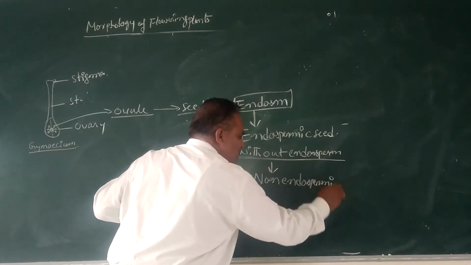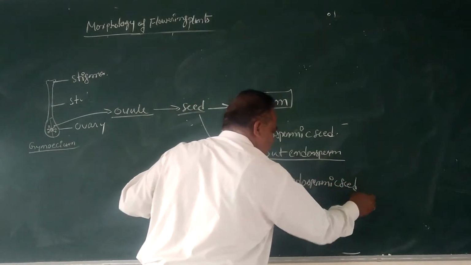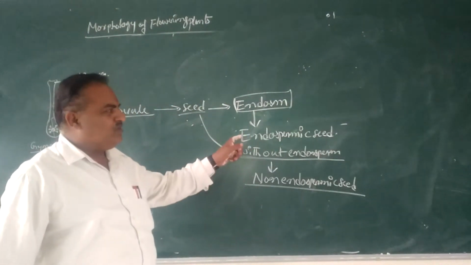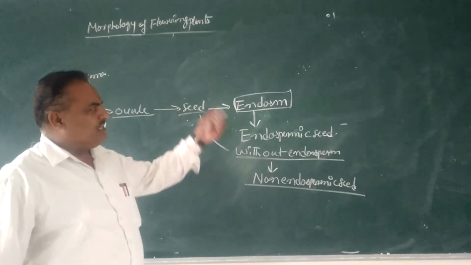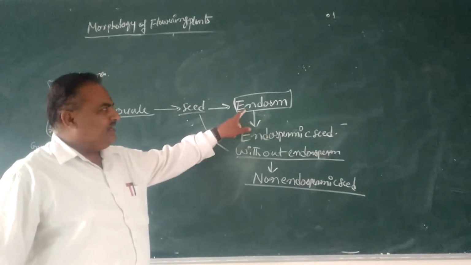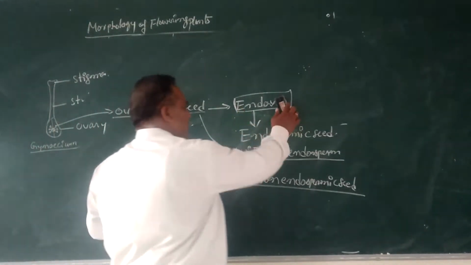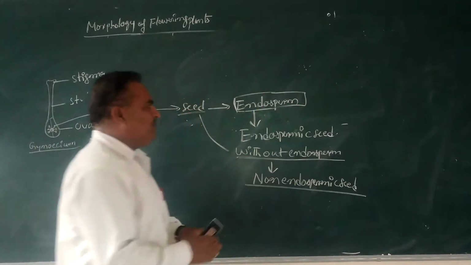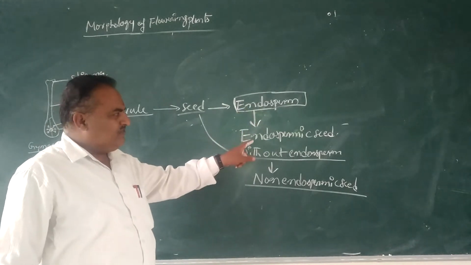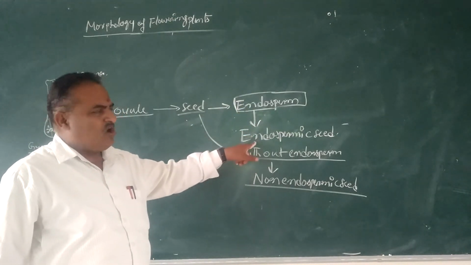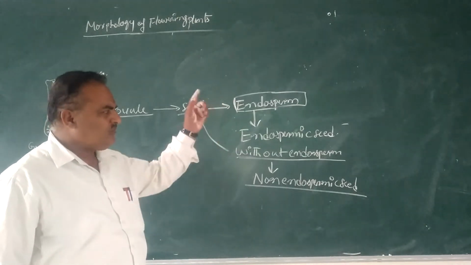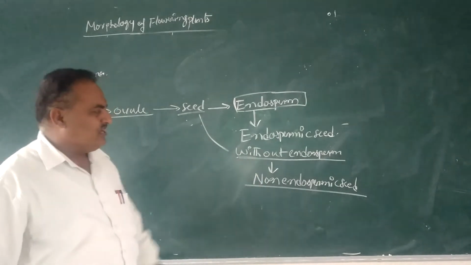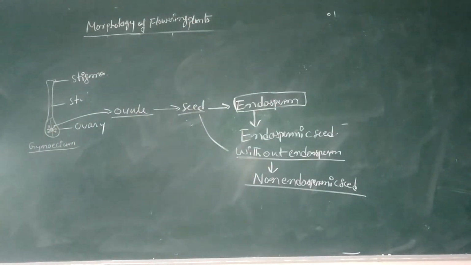Based on the presence or absence of endosperm. Endosperm is the nutritive tissue. That nutritive tissue provides nourishment to the embryo. That is called endosperm. Endosperm is the nutritive layer. Suppose the seed contains endosperm, that kind of seeds are called endospermic seeds or albuminous seeds. Seeds without endosperm are called non-endospermic seeds.